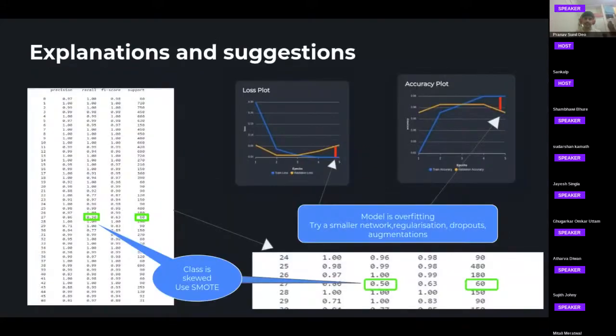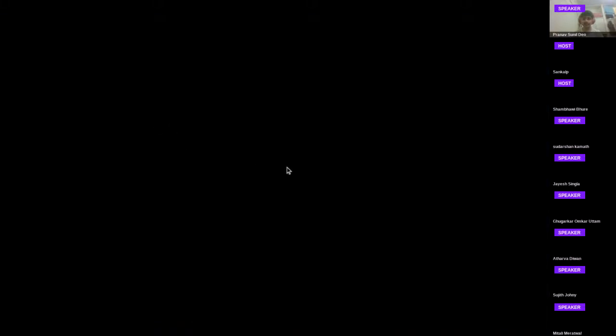So the last part is explanations and suggestions. We generate explanations and suggestions for the user as to what his next experiment should be. That is based on the training plots, the metrics, the confusion matrix, and other metrics. So after this, we have completed all the three pieces of the puzzle right now. Now let's see how the user interacts with the front end as seen via this video.